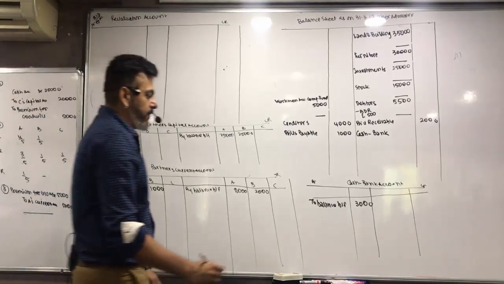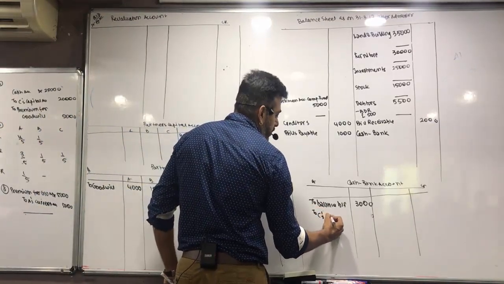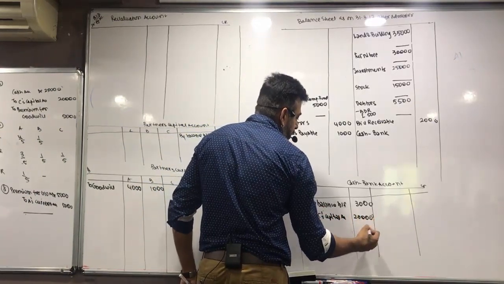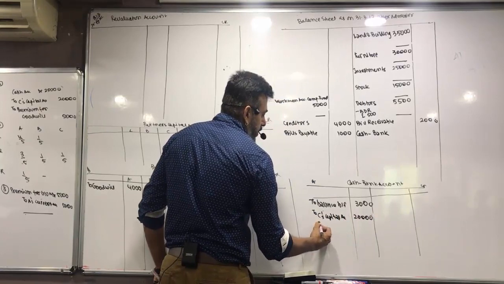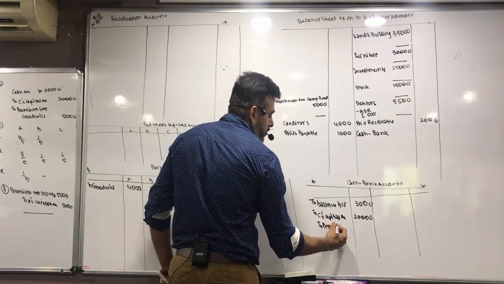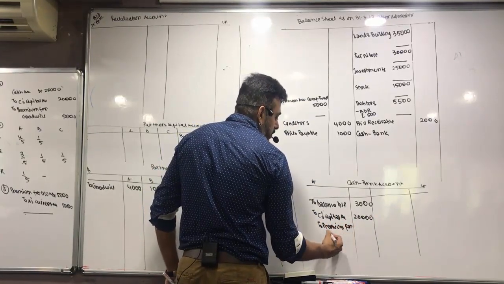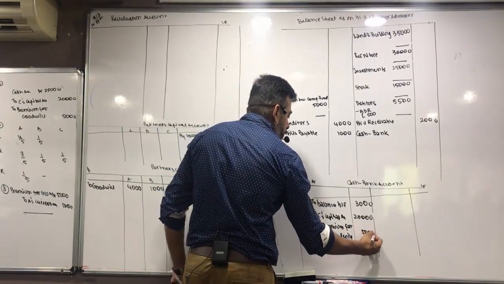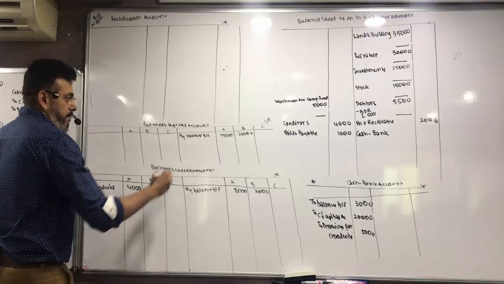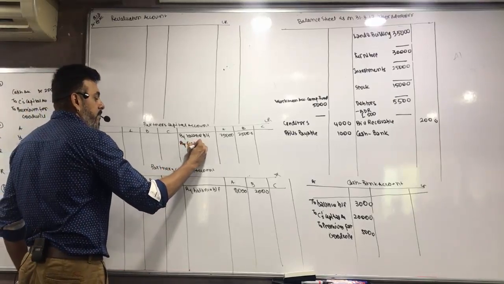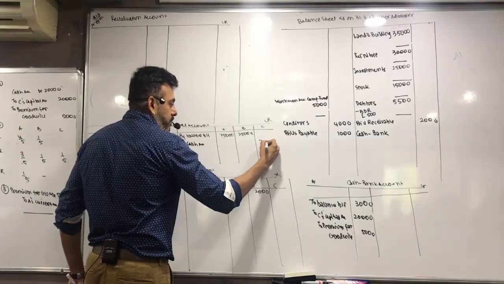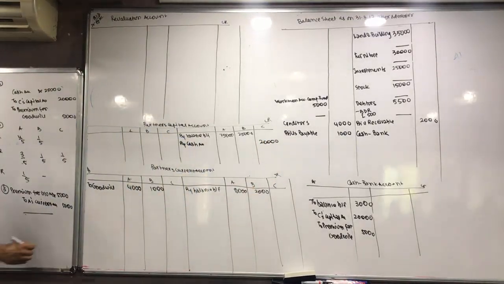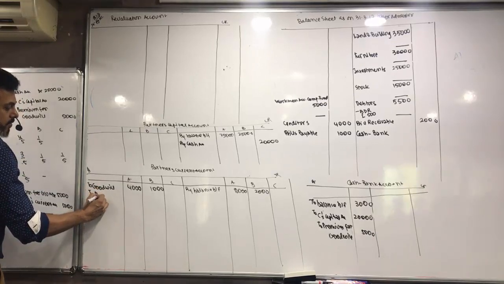Let's do the posting. Cash account again. To C's capital account, because he is bringing capital, we credit capital account. And to premium for goodwill 5,000. By cash 20,000. Premium for goodwill account debit to A's current account.